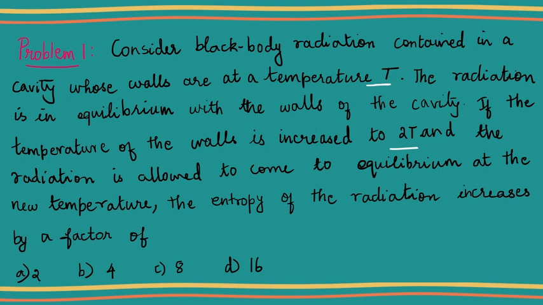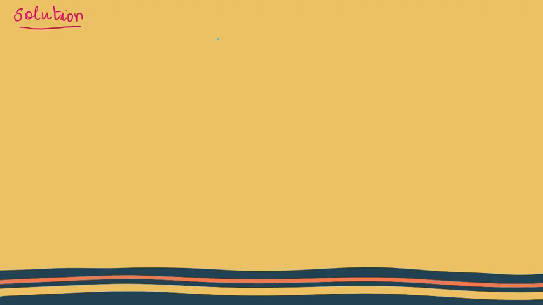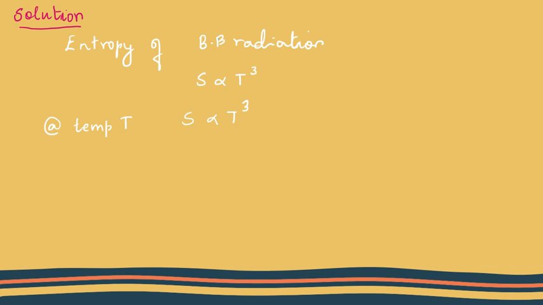So we need to find the relation between the entropy and temperature. So I'll let you know the formula that relates the entropy of black body radiation with the temperature. So entropy is proportional to T cube. So at temperature T, entropy will be proportional to T cube, and at temperature 2T, entropy will be proportional to 2T the whole cube.